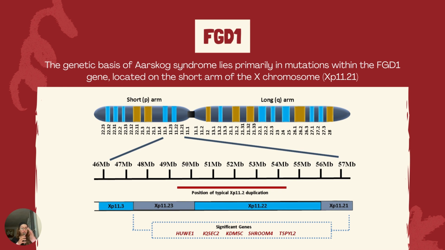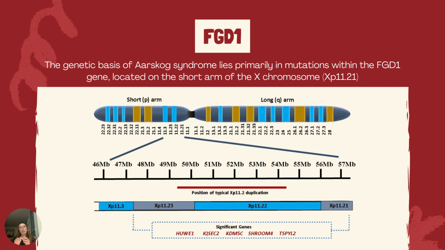The FGD1 protein is also known as facial genital dysplasia 1 protein, and it is a member of the DBL family of guanine nucleotide exchange factors, also referred to as GEFs, which regulate the activation of Rho GTPases.